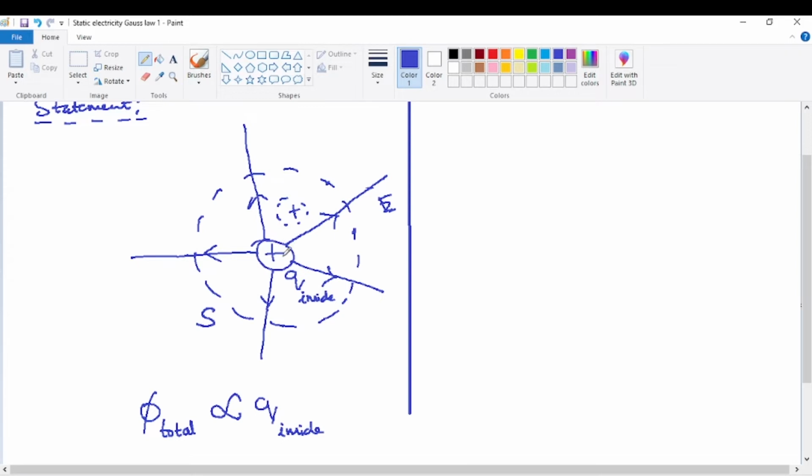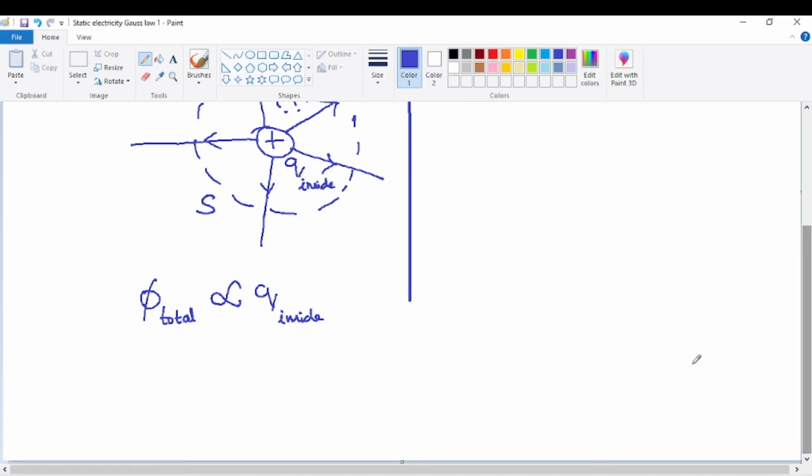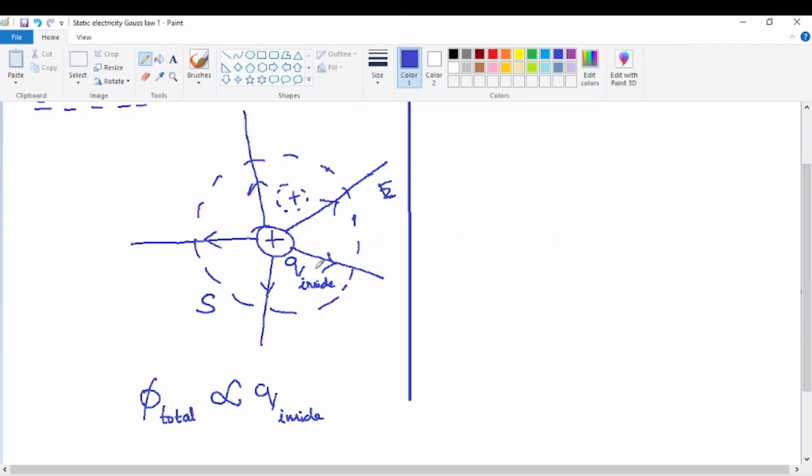Now the first charge is giving out 10 units of flux, the second charge is also giving out 10 units of flux, which is 20 units of flux. That means when charge is doubled, automatically the electric flux emerging out of the closed surface is also doubled. So this is very simple to understand. There is no complication at all. It's simple, regular common sense. Whatever we are seeing here is simple. The total electric flux emerging out of the closed surface is also roughly called the total flux through the closed surface.